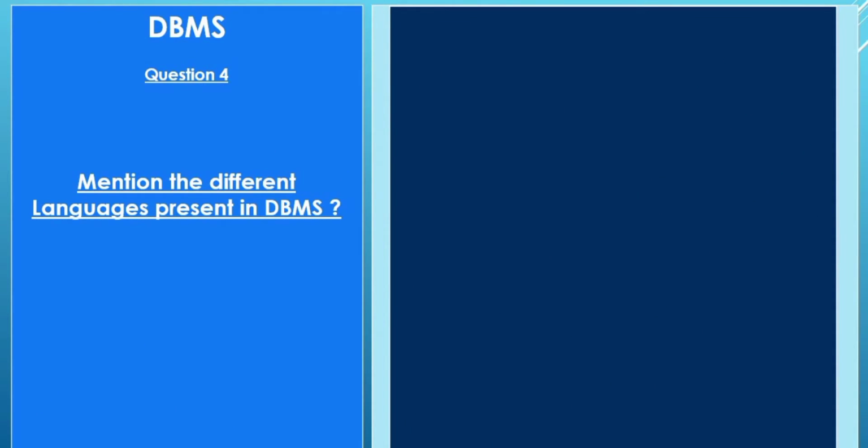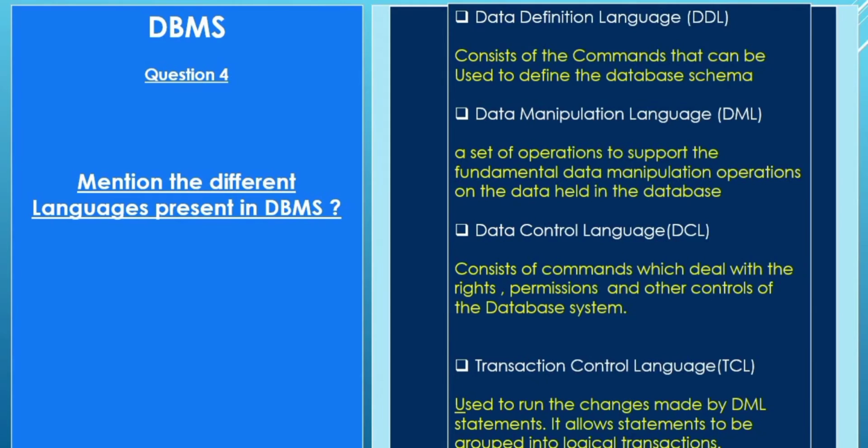Question number 4. Mention the different languages present in DBMS. Data definition language, or DDL, consists of the commands that can be used to define the database schema. Data manipulation language, DML, a set of operations to support the fundamental data manipulation operations on the data held in the database.